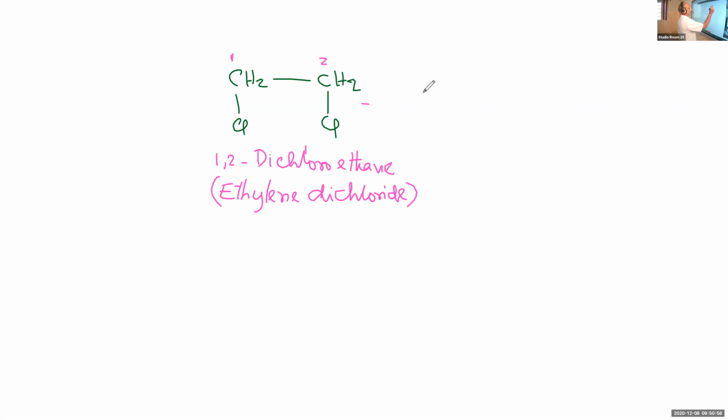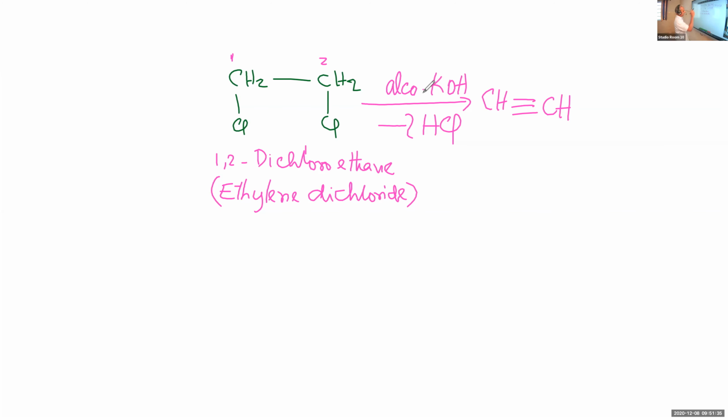And this is heated with alcoholic KOH. Then there is elimination of HCl. Cl from carbon atom 1 and H from carbon atom 2. Cl from carbon atom 2 and H from carbon atom 1. So, minus 2HCl, then you get CH triple bond CH, and that is our ethyne or acetylene.